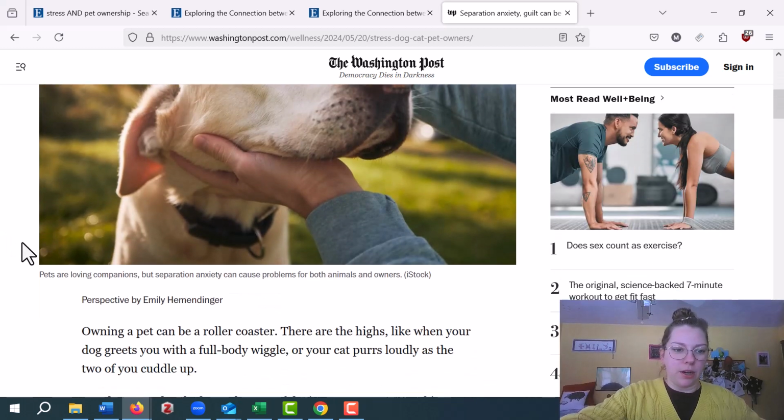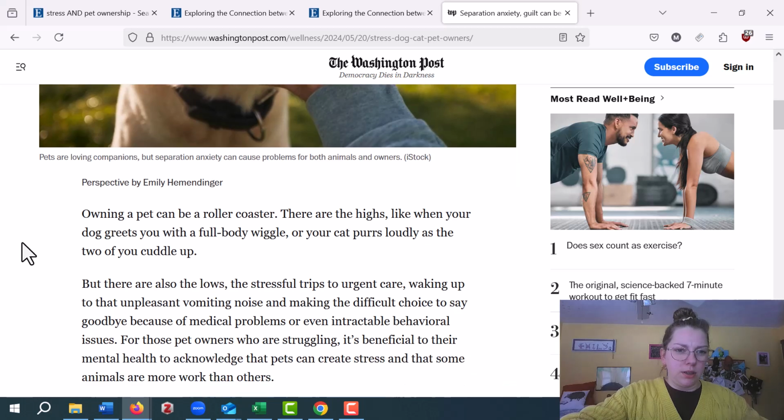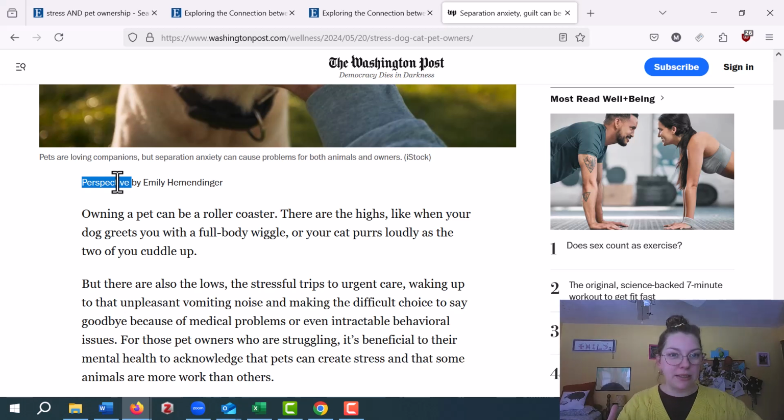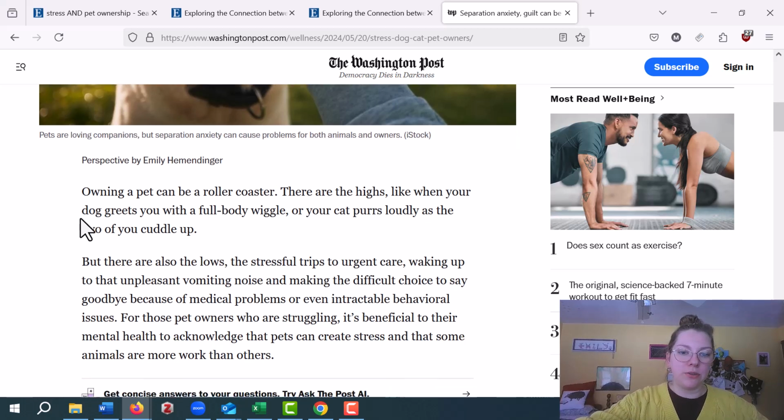That's a nice picture of a dog. Okay, this is a perspective by someone named, oh no, Emily Hemmendinger. Oof. Okay, that's a name and a half. So, perspective makes me think that this is an article that is an opinion piece more than a straight news factual piece. So this includes probably some of Emily's own take on the topic. So let's scroll a little bit.